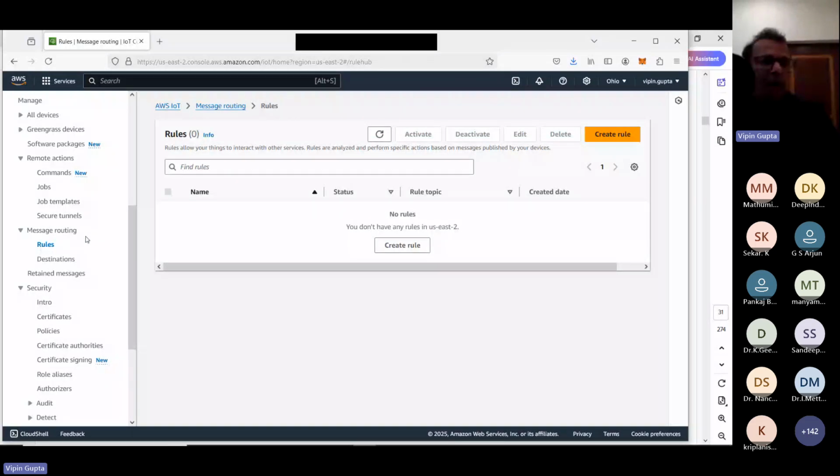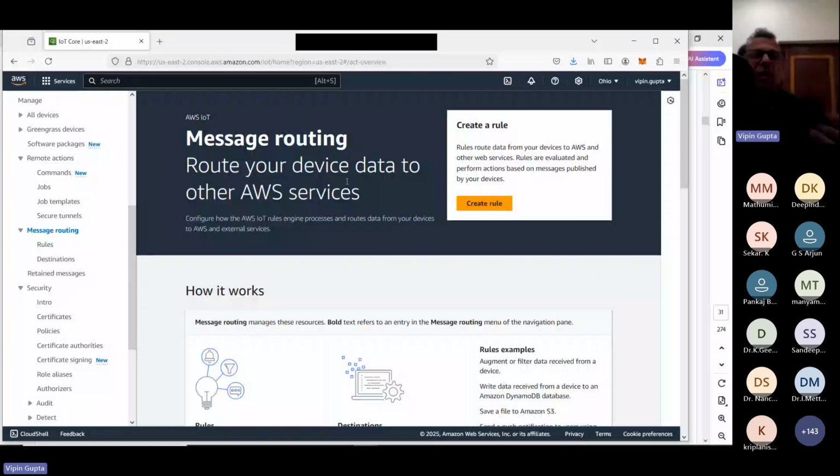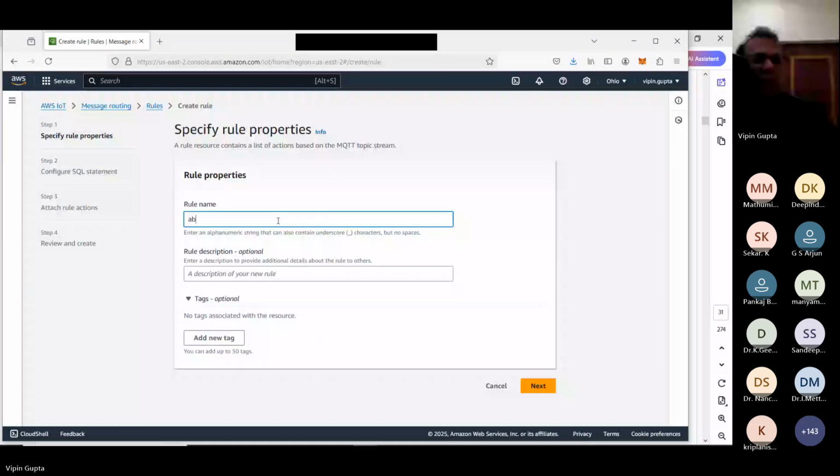For that purpose, there is a routing concept, which you can say is the most used and most powerful facility in AWS. Suppose a lot of data is being generated. We will create a rule. Again, I'm naming my rule ABC. So we say next.